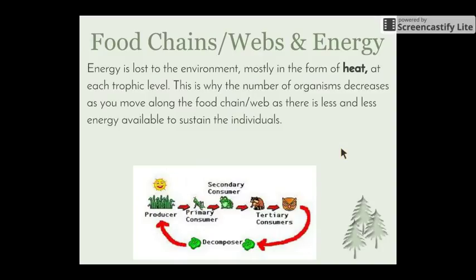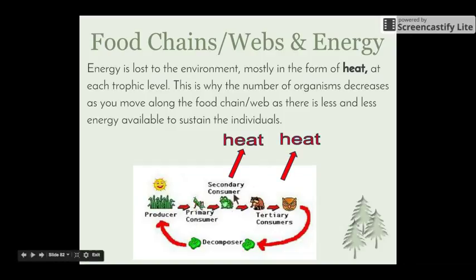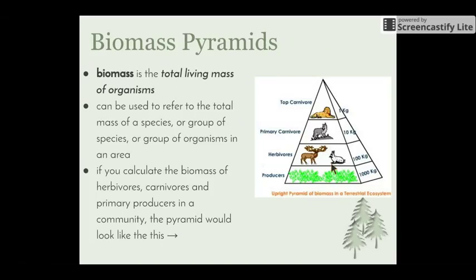So what about energy? Energy is lost to the environment mostly in the form of heat at each trophic level. This is why the number of organisms decreases as you move along the food chain or the food web, as there is less and less energy available to sustain the individuals. Our producers get the energy from the sun. It goes into our primary consumer, where part of that energy is lost. And then as we move up, more and more heat is lost, so there's less energy available.